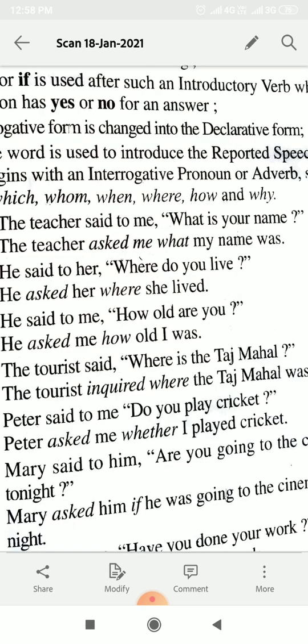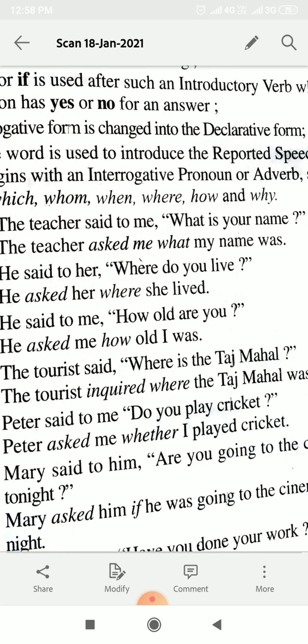The teacher said to me, what is your name? The teacher asked me what. Now with what you have to put either a pronoun or the subject to make it a declarative sentence. The teacher asked me what my name was. He said to her, where do you live? He asked her where she lived. He said to me, how old are you? He asked me how old I was.